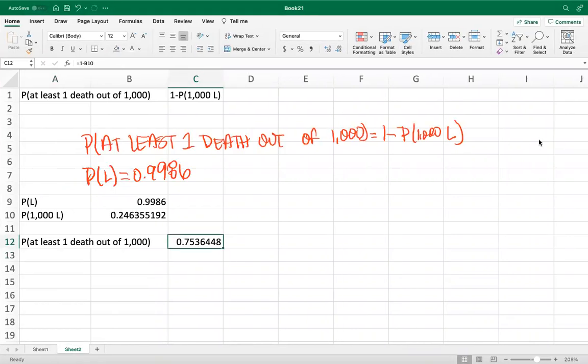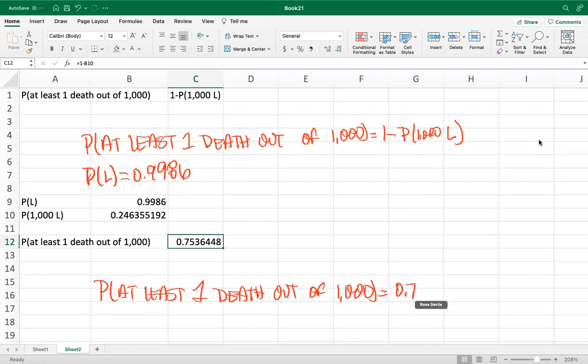And let's write it down just so we have it. So at least 1 death out of 1,000 is equal to 0.7536.